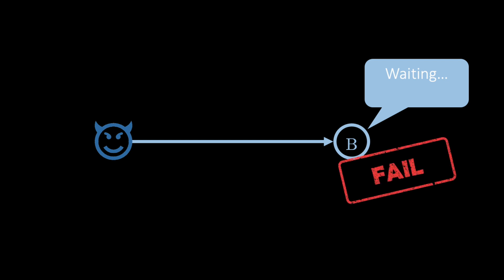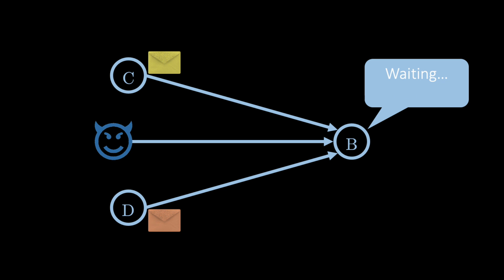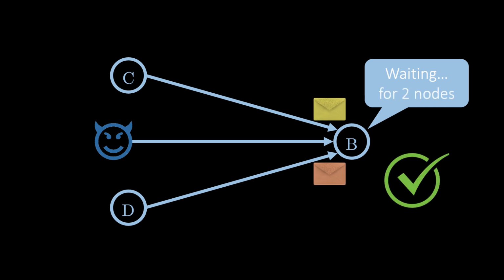What B can do in an asynchronous network is wait for sufficiently many messages. For example, if there exist three nodes which should send B messages, and at most one of these three nodes is Byzantine, then B will receive at least two messages for sure, and so it can wait for two messages. Our Byzantine agreement algorithm will involve waiting instructions like this.